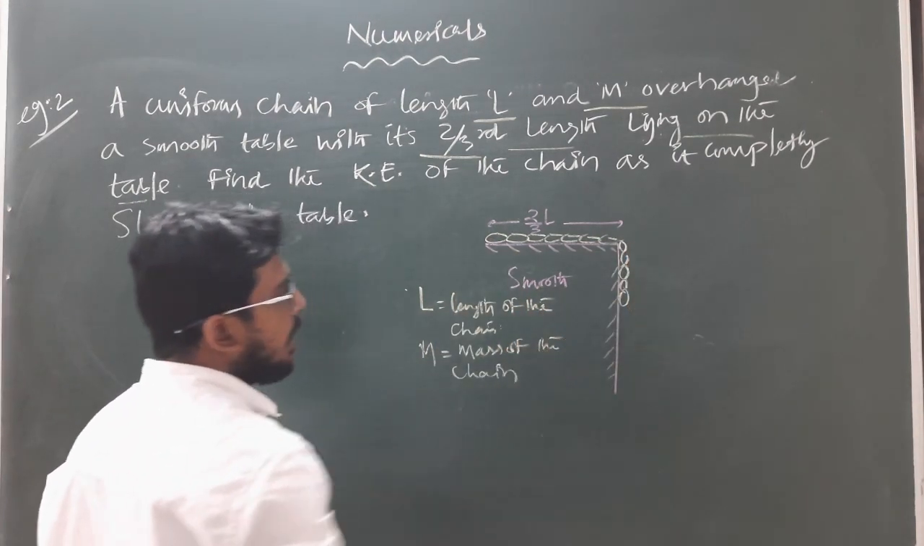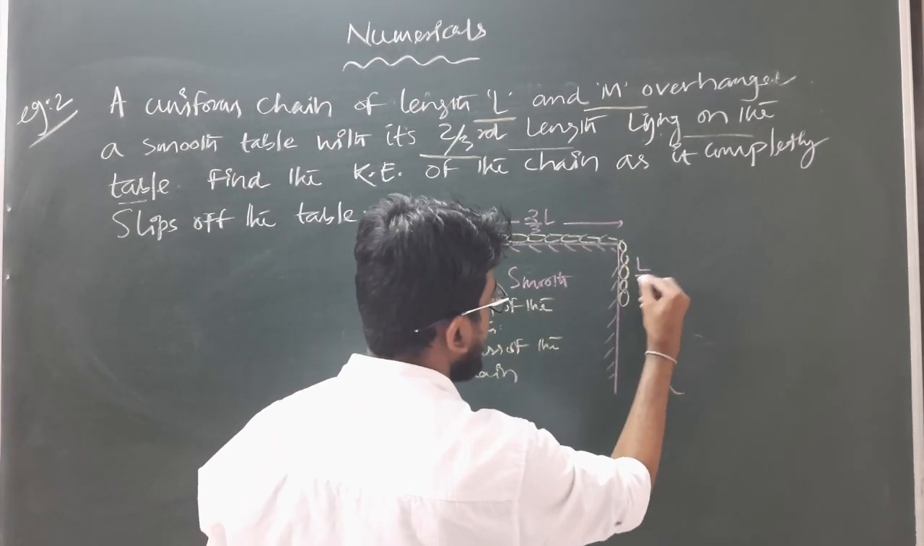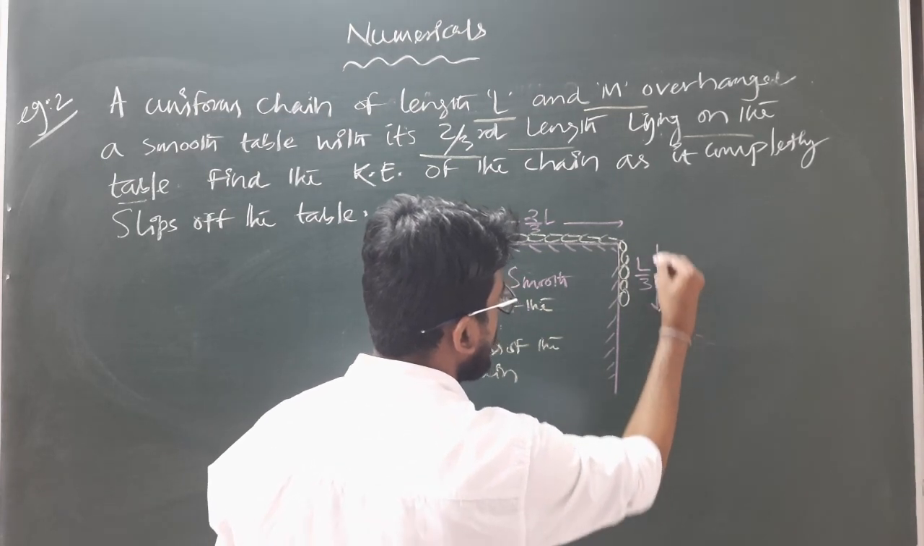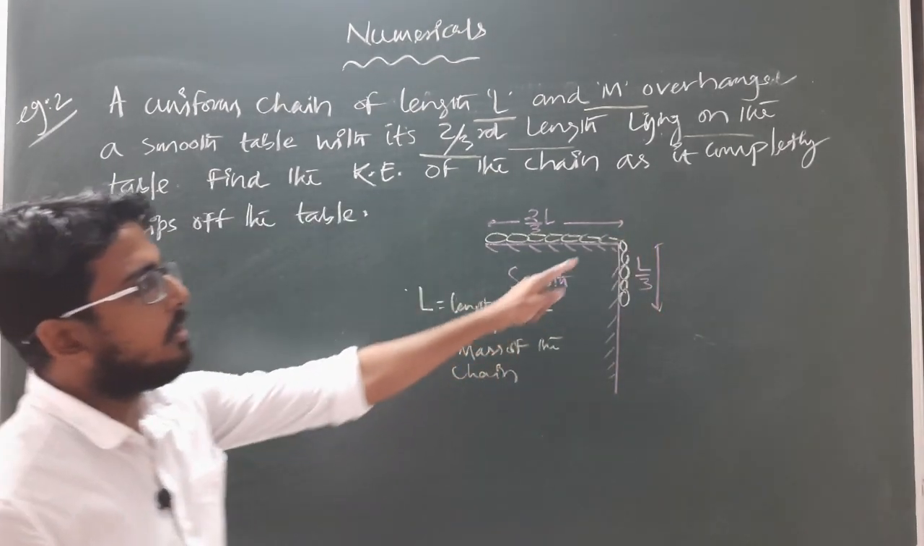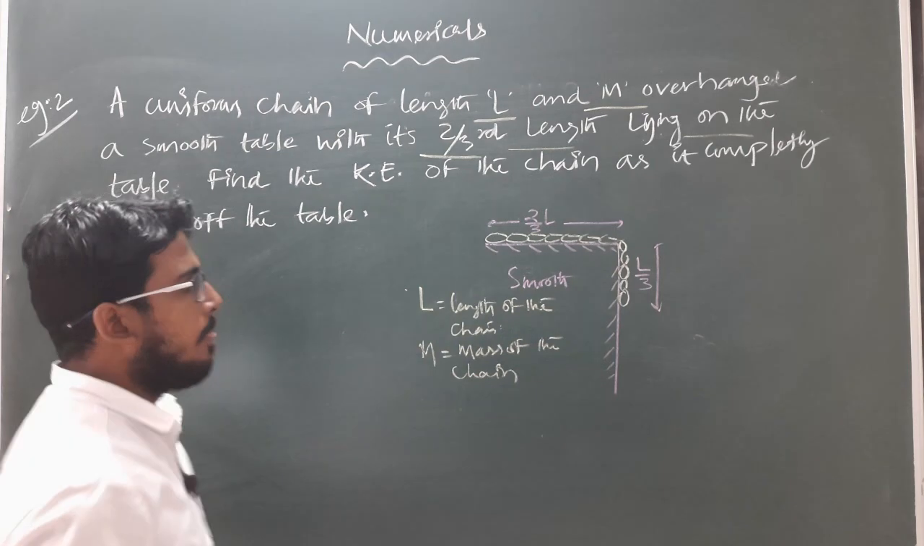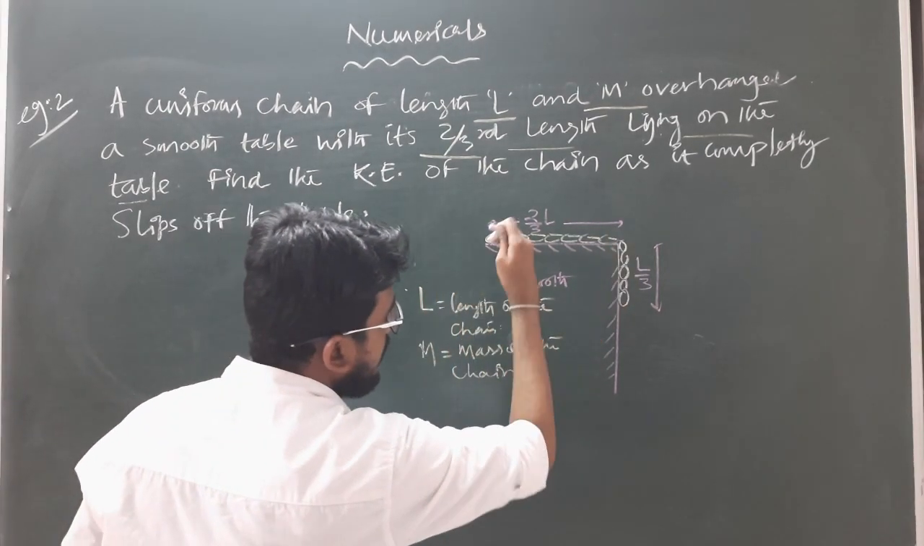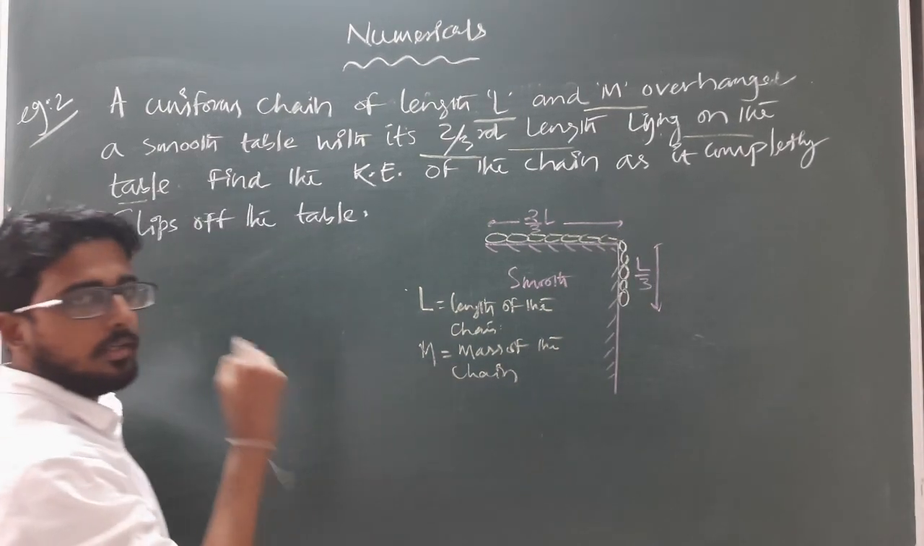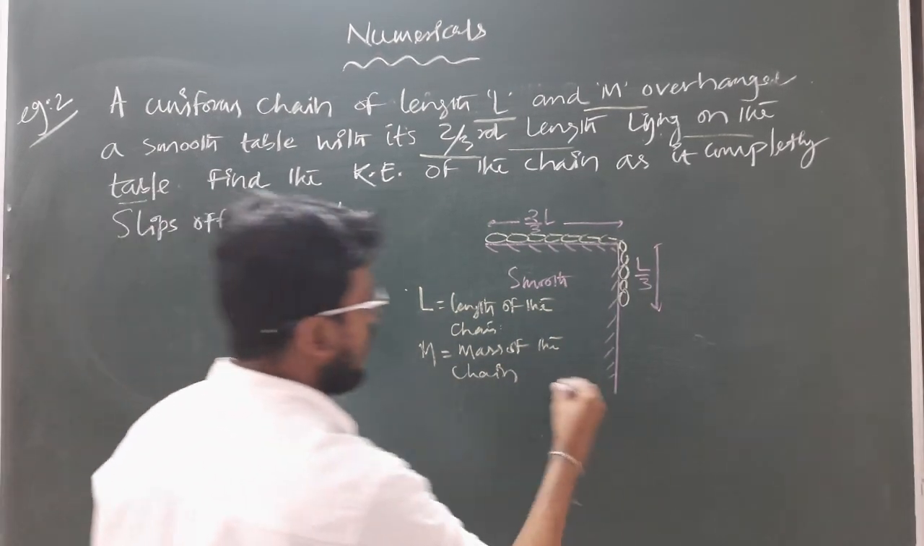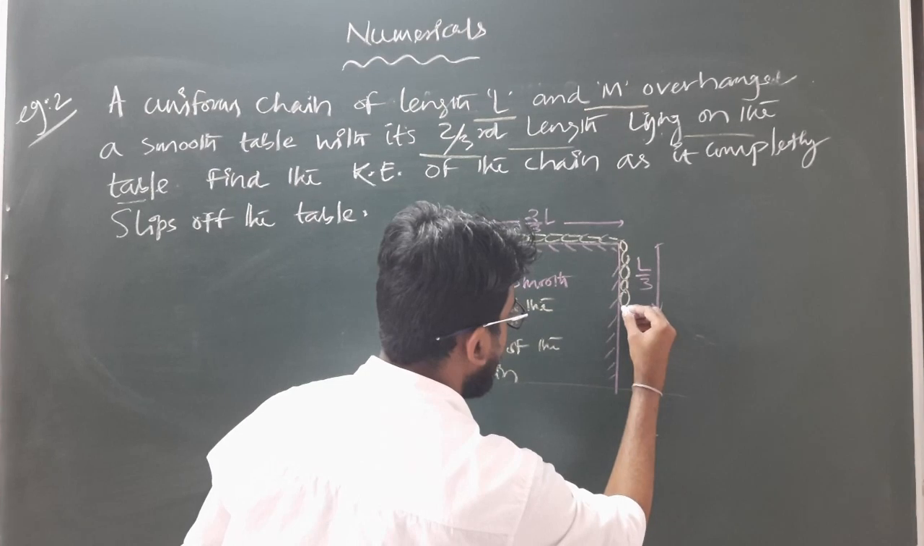that means this much will be how much? 1/3. So this will be L/3. So L/3 portion of the chain is hanging from the edge of the table. Clear? So now the question is, if the chain starts sliding from this top surface, then what will be the kinetic energy when the complete chain will lie like this?